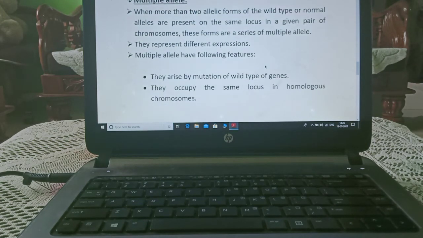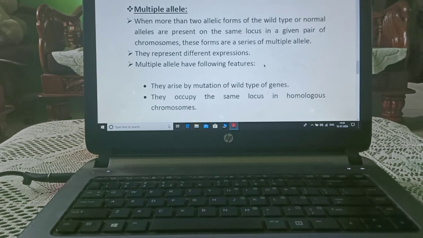Now we are starting with multiple allele. When more than 2 allelic forms of the wild type or normal alleles are present on the same location in a given pair of chromosomes, they form a series of multiple allele. They represent different expression, and multiple allele has many features.